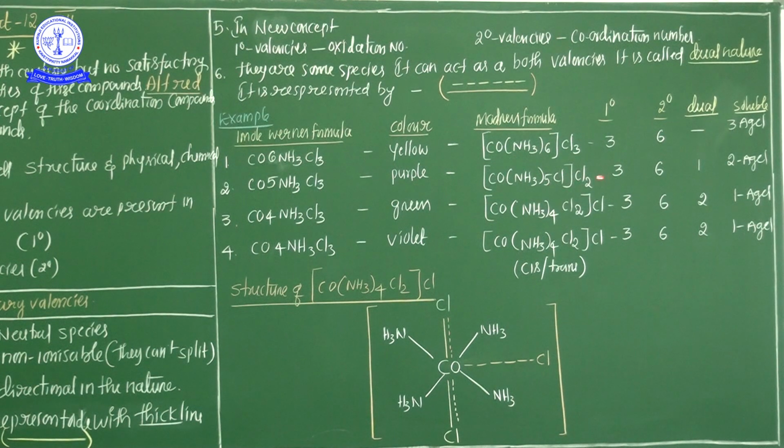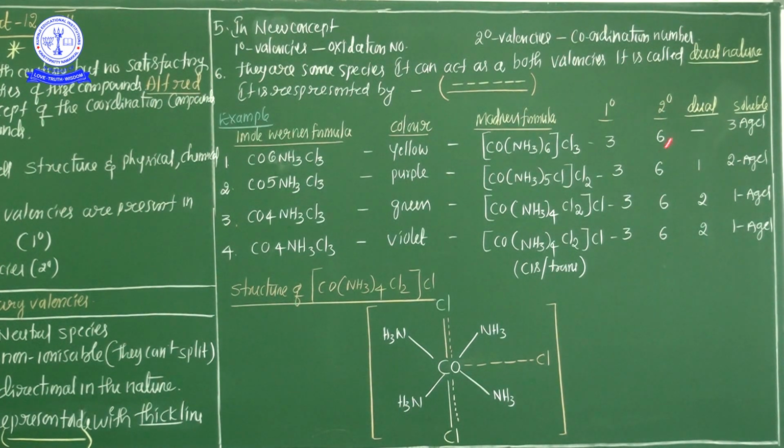That's why here 3 chlorine atoms act as primary valency. But from the formula point of view, AgNO3 treated with only 2 moles of chlorine. That's why here 2 AgCl molecules are there. That is the reason outside the square bracket only 2 chlorine are there. But ultimately these 2 chlorines along with this chlorine act as primary valency.